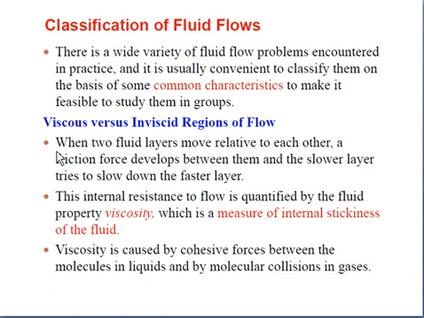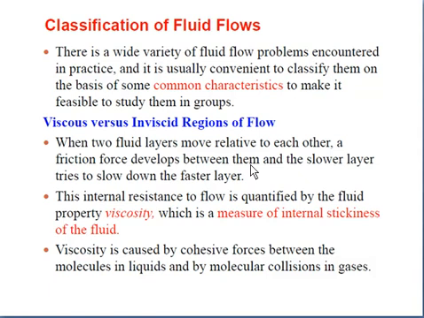See here, when two fluid layers move relative to each other, a friction force develops between them, and the slower layer tries to slow down the faster layer. See carefully. Friction develops between them because the velocity of one layer is less and the velocity of the other layer is more.